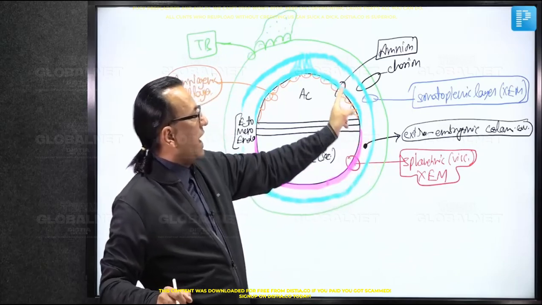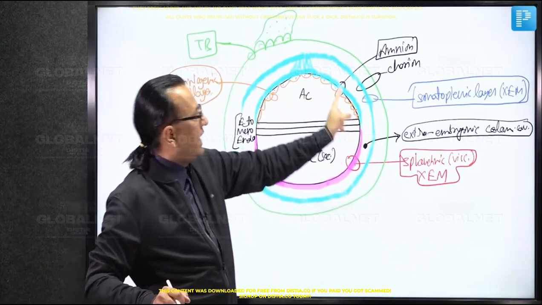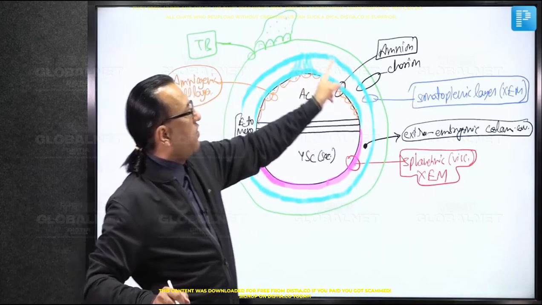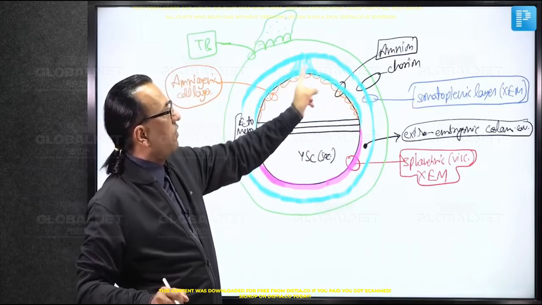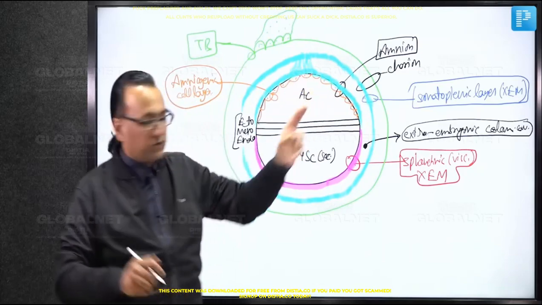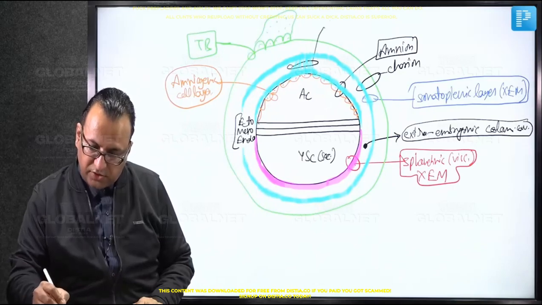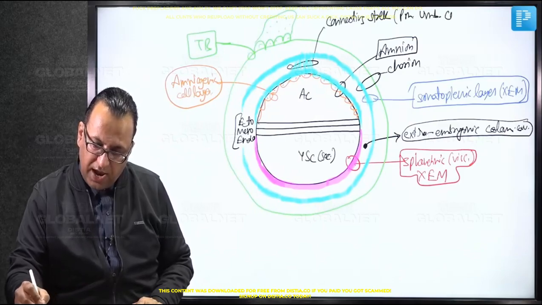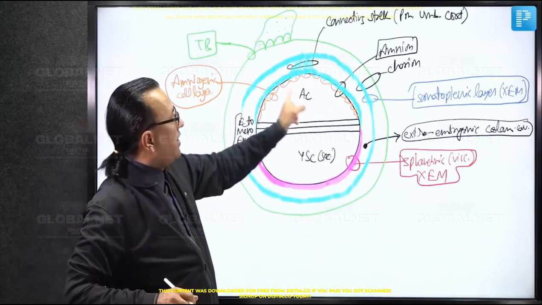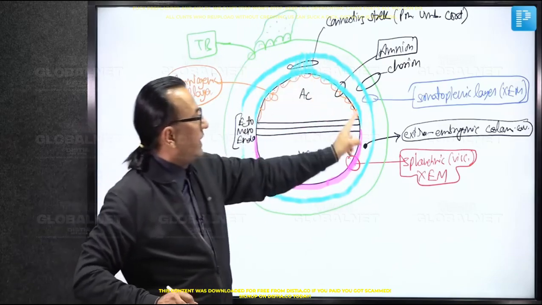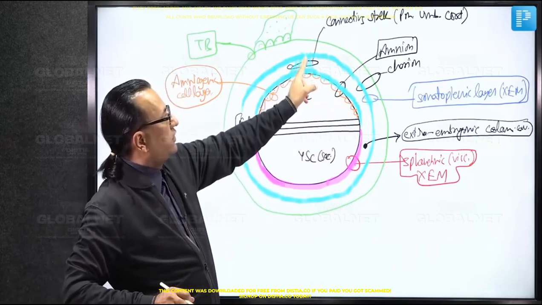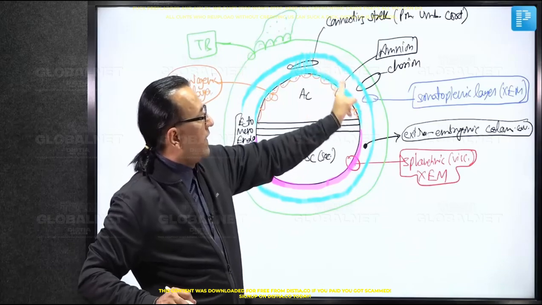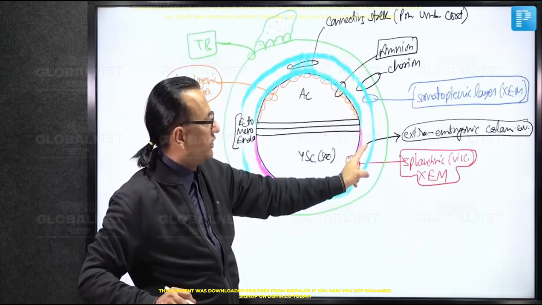And we have understood the amnion is lining the amniotic cavity and is also lining this connecting stalk to become continuous with the chorion. This connecting stalk is also called the primary umbilical cord. You can show it here. This is the connecting stalk, or you can call it the primary umbilical cord, and it is lined by the amnion. Amnion, which lines the amniotic cavity, lines the primary umbilical cord, and is now continuous with the chorion, which is on the outside. And between the amnion and chorion, we already have mentioned, is the extra-embryonic coelomic cavity.